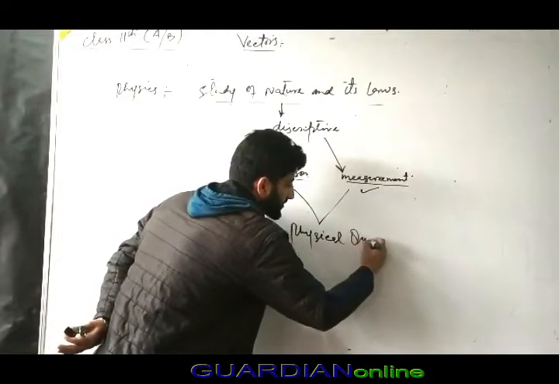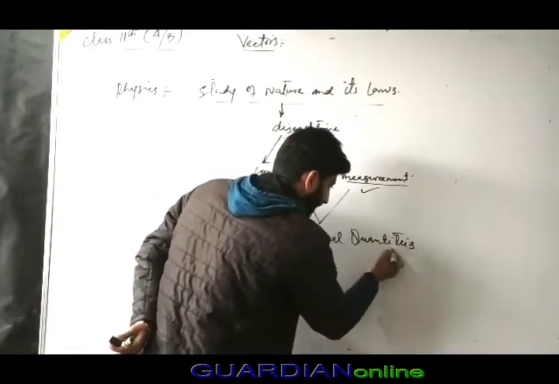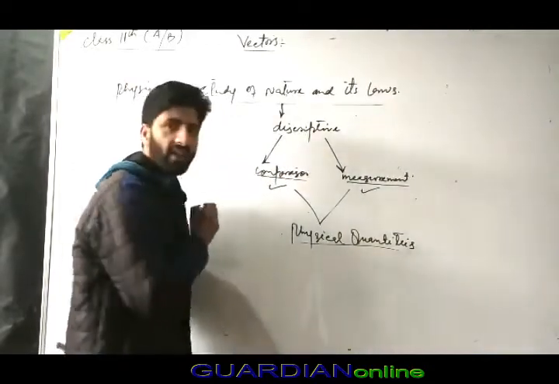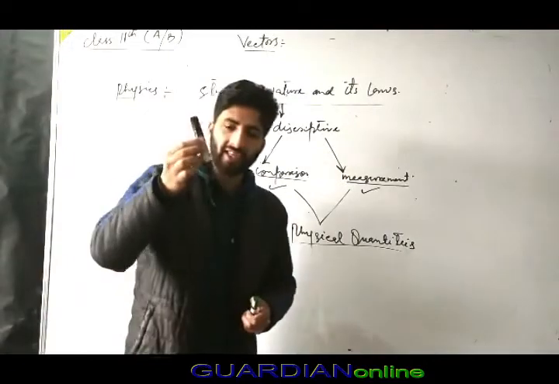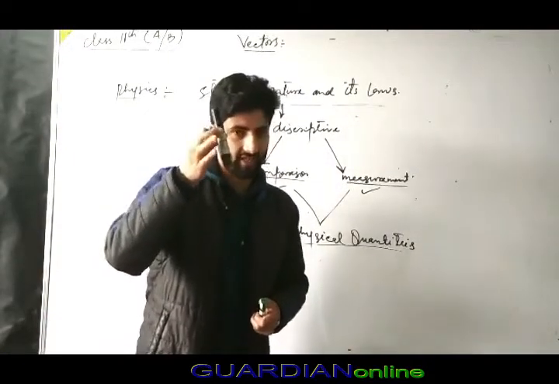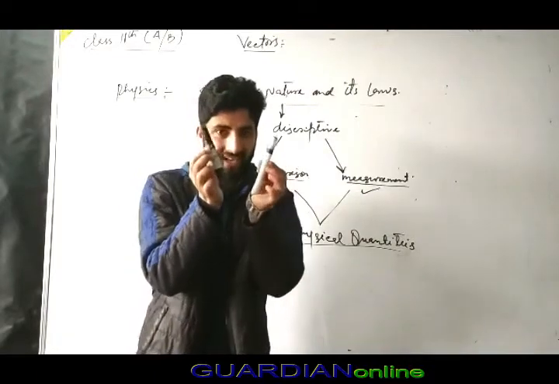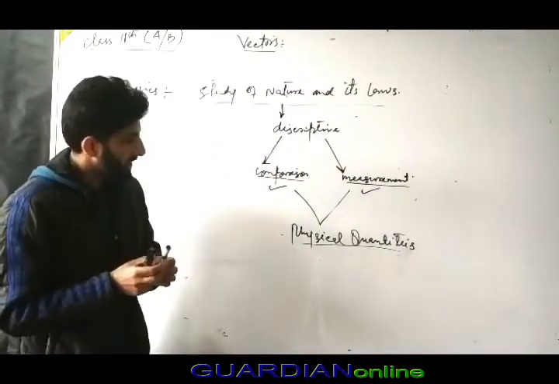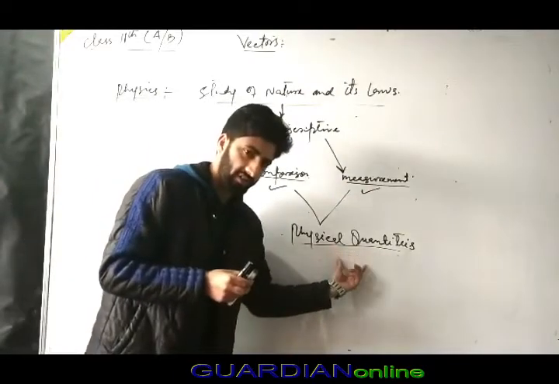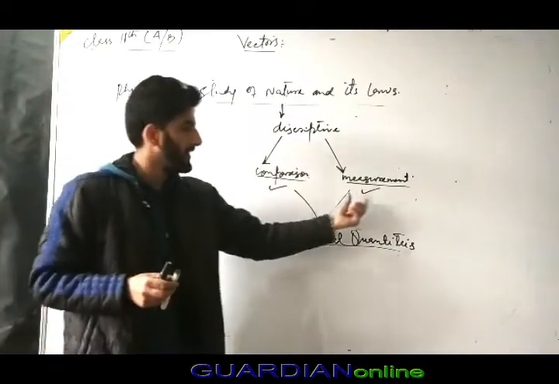Physical quantities are quantities that can be measured. For example, if something is thick, we say it is thick; if thin, we say it is thin. So what we can measure is simply a physical quantity. Physical quantities involve comparison and measurement.